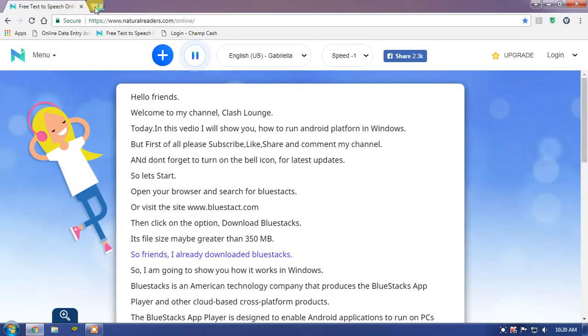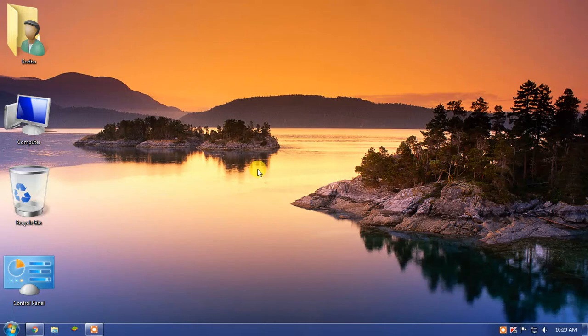So friends, I already downloaded Bluestacks. So, I am going to show you how it works in Windows.